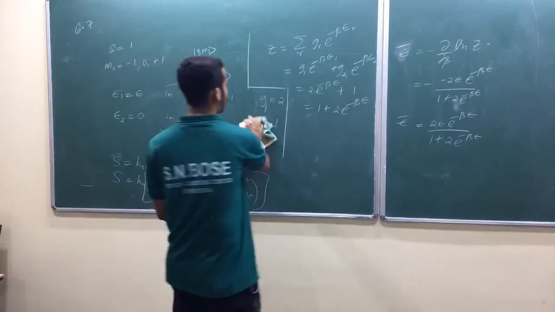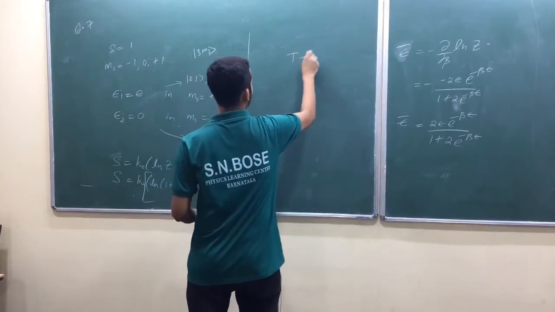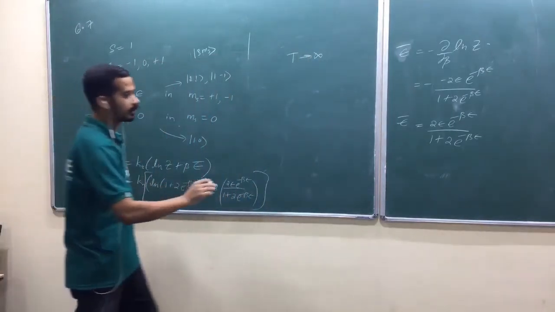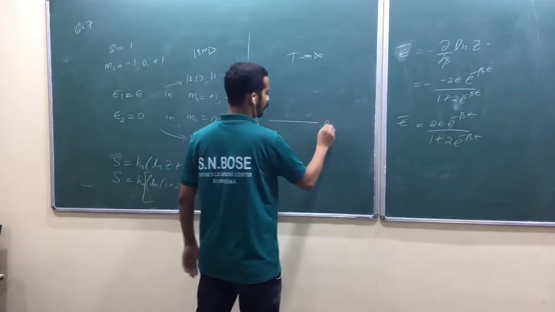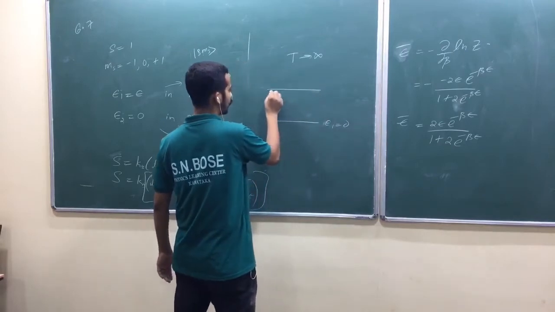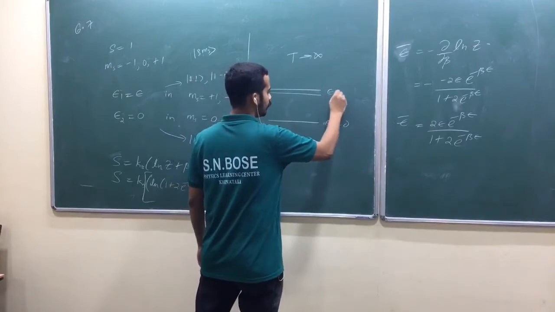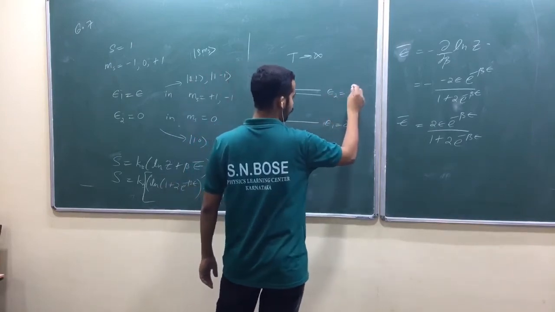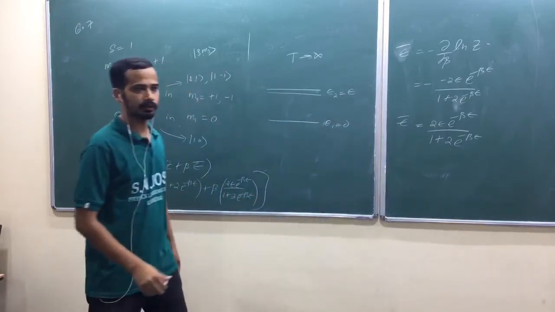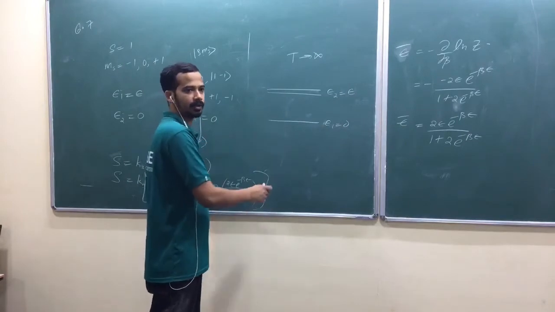Okay. So at very high temperature limit, at T tends to infinity, what would happen? Let me tell you. You got a 0 level, E1 which is equal to 0, you got two energy levels here. Shall I draw closely spaced two energy levels? Both of them have E2 equal to E. Is it okay? Both of those levels. Okay. Now what would happen at very high temperature if you put n number of particles?